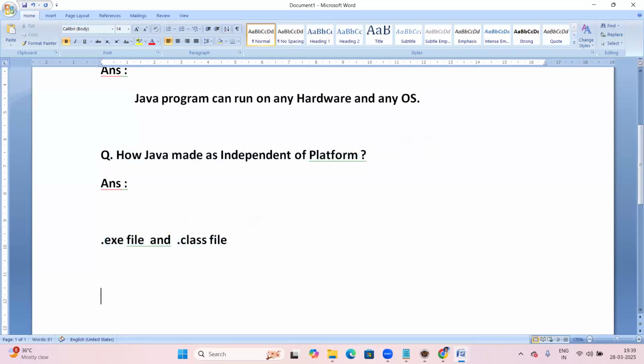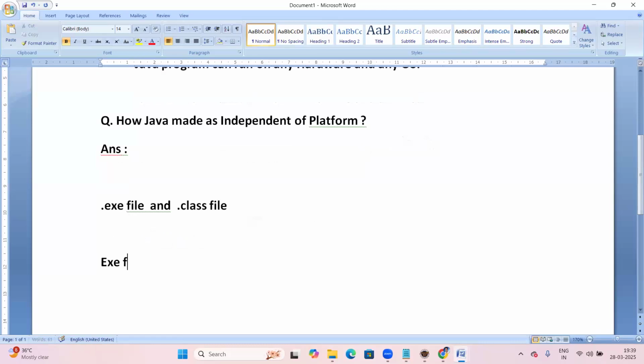So what is an exe file here? An exe file means executable file. An exe file is a binary code file, and it is a system understandable language. System means your computer.